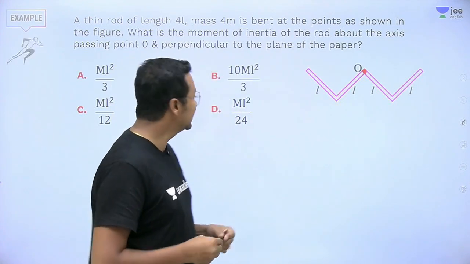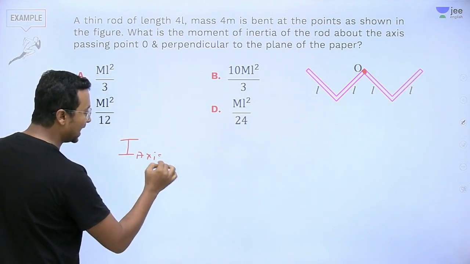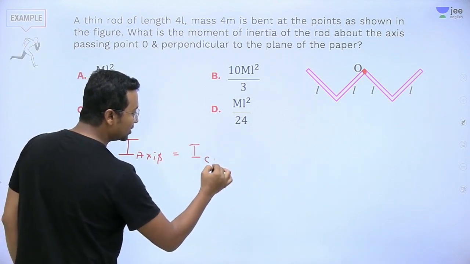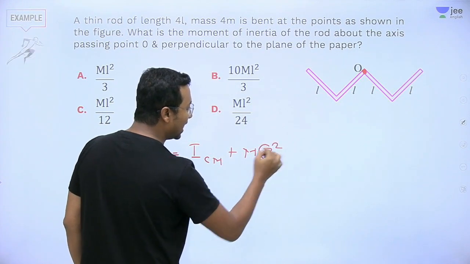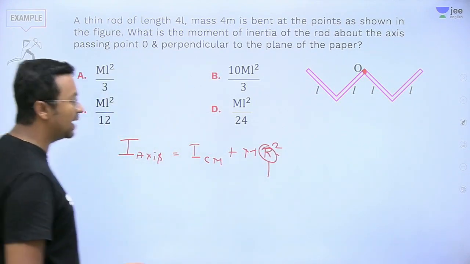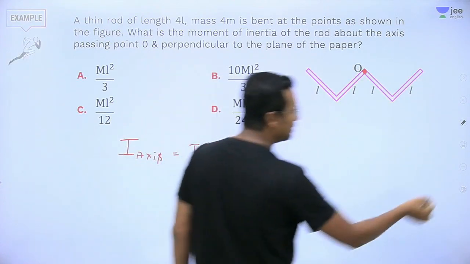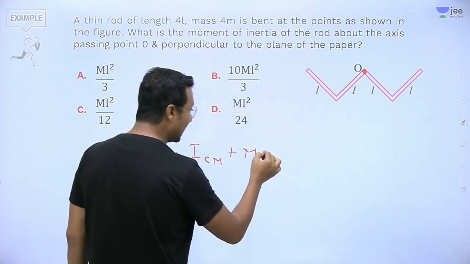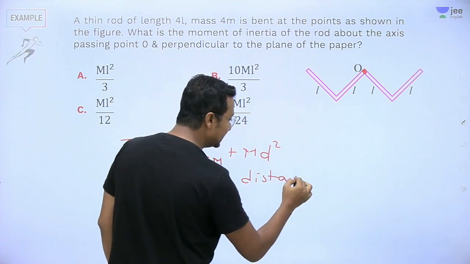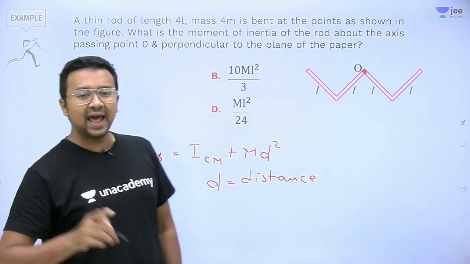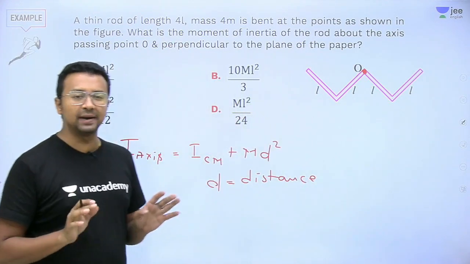That is nothing but moment of inertia about any axis is equal to the moment of inertia about the center of mass plus m r square, where r is the distance, or let's say instead of mr you could actually take md square. Rather, it will make more sense to all of you. So you could take md square, where d is the distance between the axis and another axis which is passing through the center of mass. I hope all of you know this particular rule.